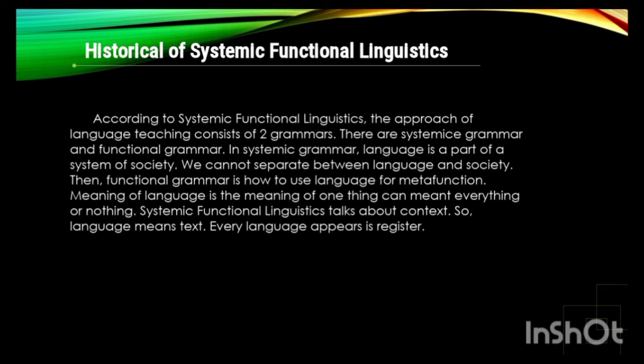Then, functional grammar is how to use language for metafunctions. The meaning of language is that the meaning of one thing can mean everything or nothing. Systemic functional linguistics talks about context. So, language means text. Every language that appears is registered.